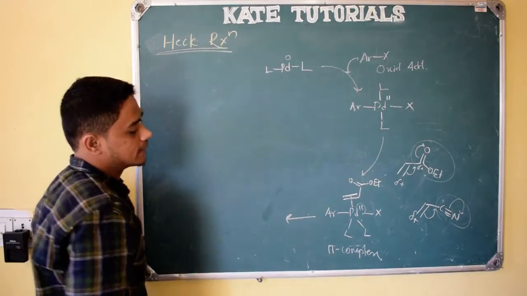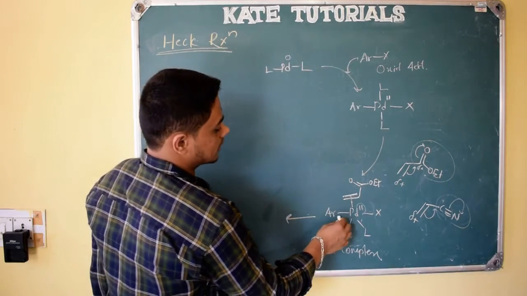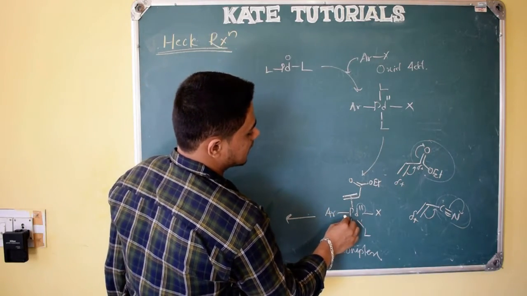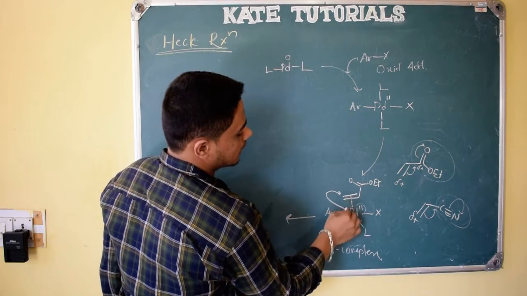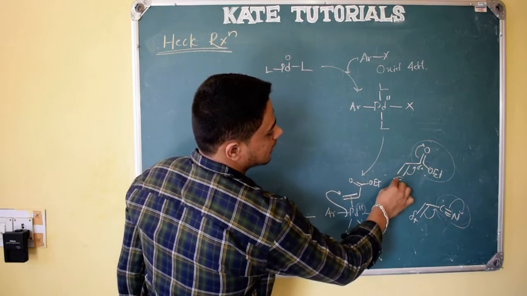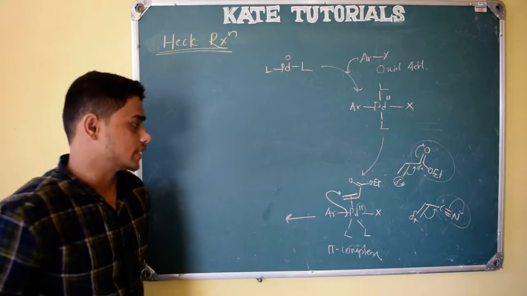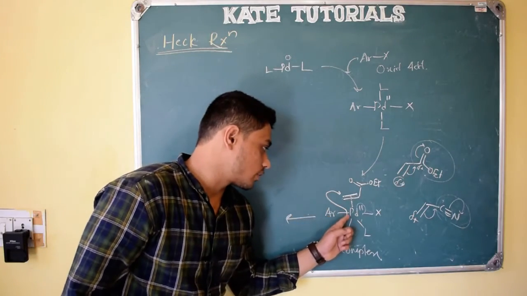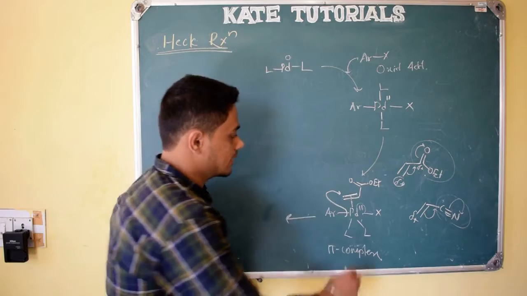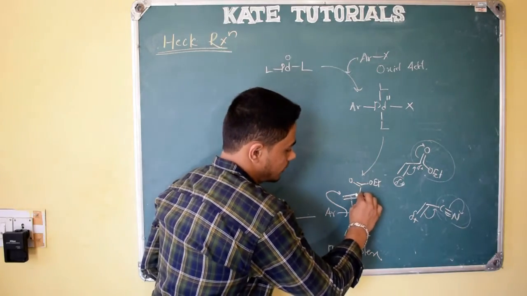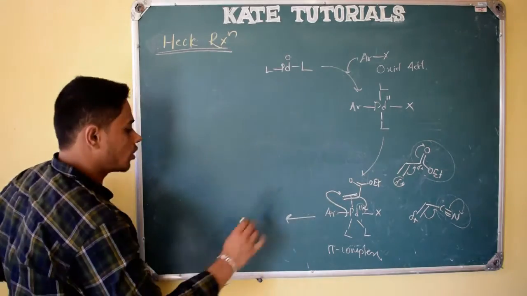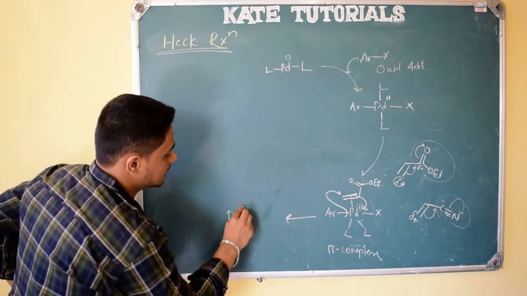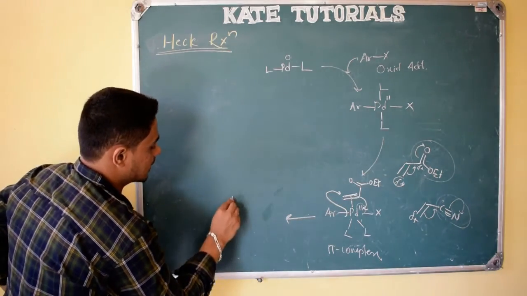Next thing what happens, see here, this is the important step. Here the aryl will shift here. Why does the aryl attack only this position? Because this position will be electron deficient, so this aryl with electron density will move here, and this pi bond from this carbon will be attached to palladium. So the oxidation state of palladium will remain as it is, 2 only, but here we will get it like this.